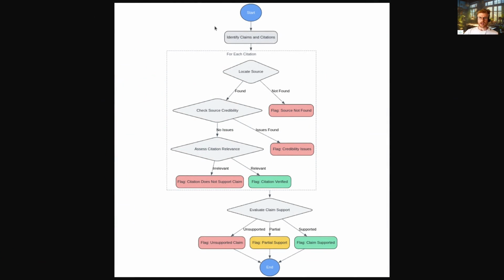So we start by taking any content that the user or data provider has. That could be a PDF or a web article link or just copy and pasted information. We then identify all the claims and citations within that content. We then try to locate and verify those sources that have been cited. We then need to assess the relevance and credibility of those citations. And once we've done that, we can evaluate the overall support for the claims being made.